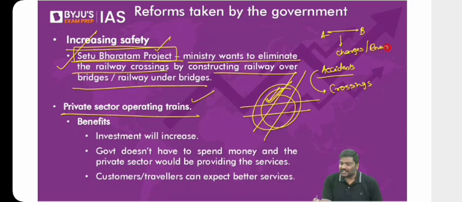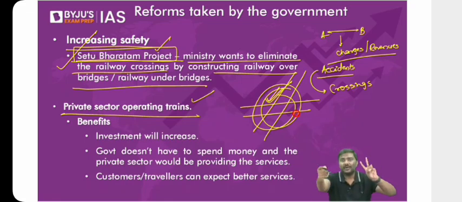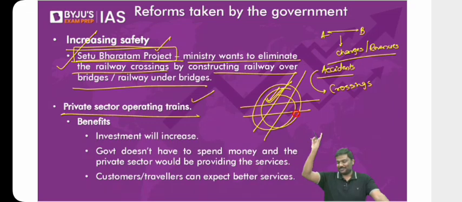So look at the advantage for the government. Government doesn't have to invest because the private sector is investing. So that is one advantage. Second advantage, because the government has allowed you to operate trains here, you'll have to pay certain revenues to the government. So the government, without investing, is generating revenues. That is the advantage for the government.